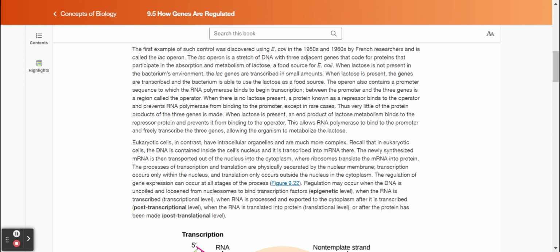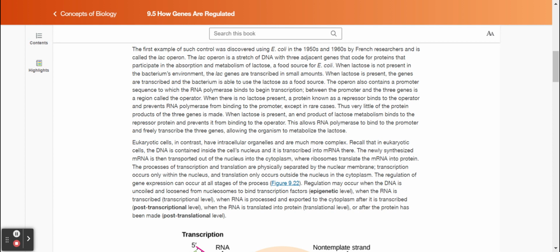When lactose is not present in the bacterium's environment, the lac genes are transcribed in small amounts. When lactose is present, the genes are transcribed and the bacterium is able to use the lactose as a food source. The operon also contains a promoter sequence to which the RNA polymerase binds to begin transcription.